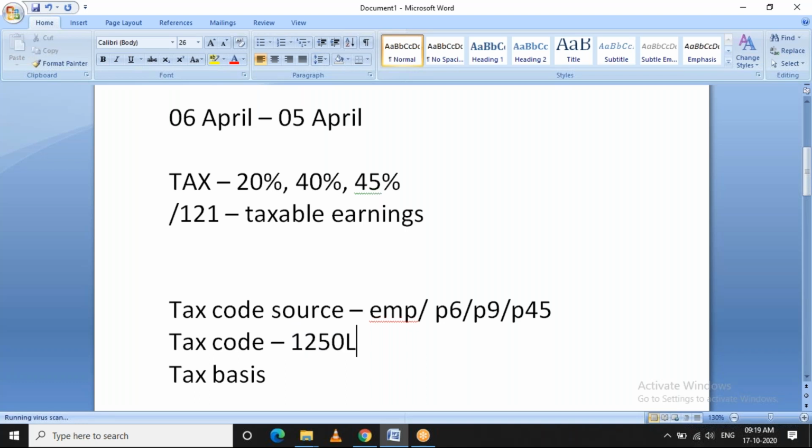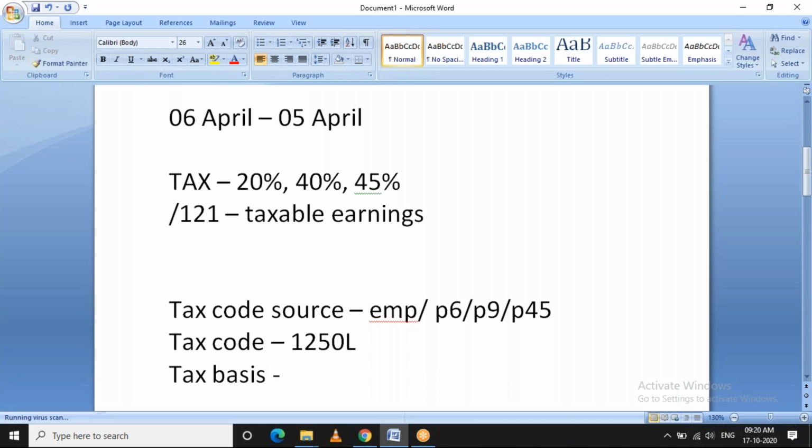The UK government will release the emergency tax code. For example, if an employee joins a company as a fresher, they may not have the tax code during the first period payroll. So they use this emergency tax code to calculate the tax contributions, and post that HMRC will decide whether to continue with this tax code or whether it should be increased or decreased based on the employee's earnings.